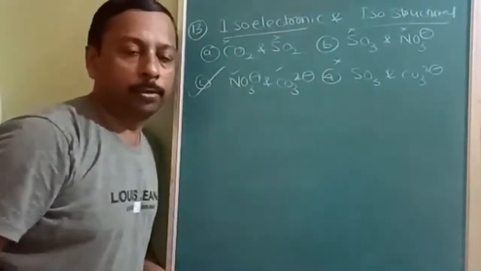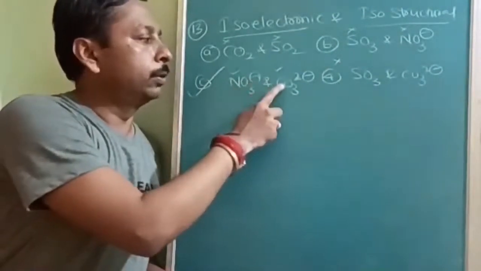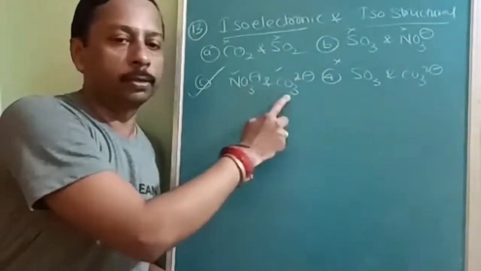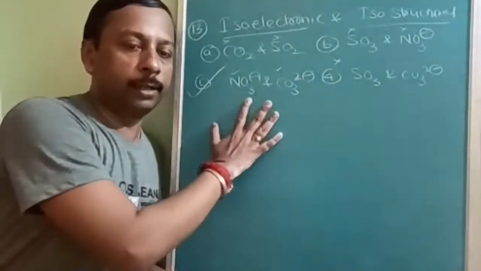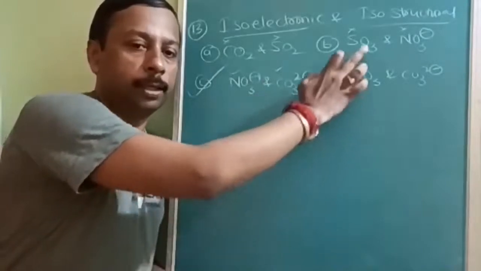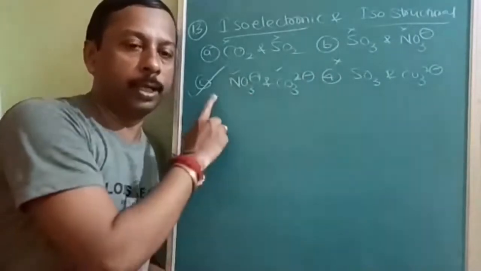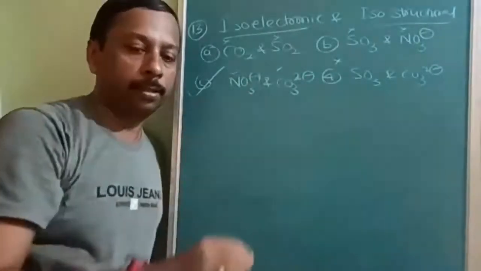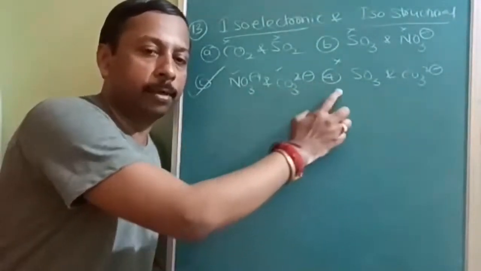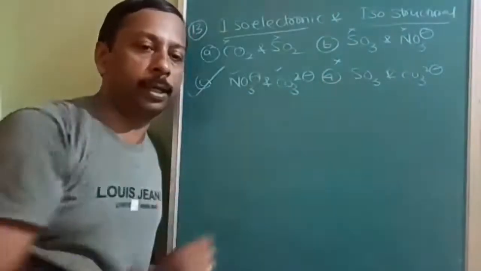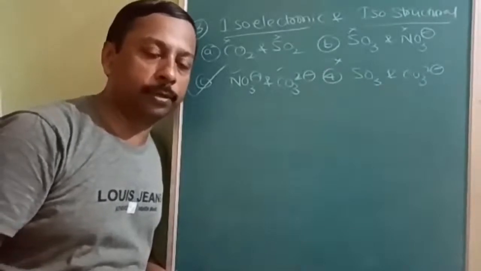So without knowing much, this is how to attempt it. Is this clear to you? 7, only one electron, 8 electrons, 6, 2 electrons, 8 electrons, and 3 oxygens. So the number of electrons is the same, and only in this option the number of electrons is the same. Here not the same, here not the same, here not the same. So you need not check other options. You can directly go for the final option C. Suppose you get one more option with the same number of electrons, then you find out the hybridization and lone pair. If hybridization matches, then you can cross check with the lone pair.